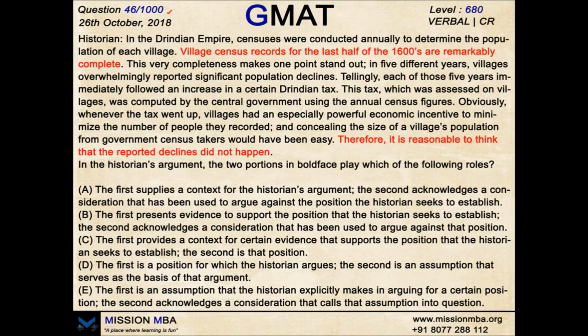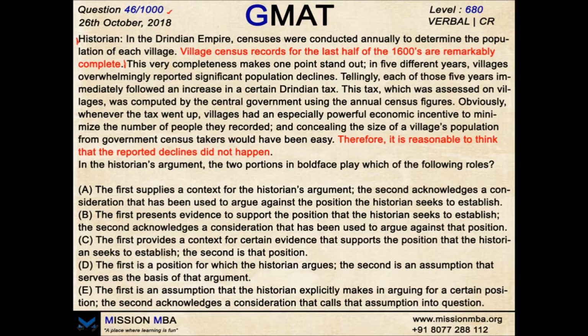So a historian says, in the Drindian Empire, censuses were conducted annually to determine the population of each village. Village census records for the last half of the 1600s are remarkably complete. So these two lines are treated as fact, so most probably they will act as background data or provide context to our argument. This very completeness makes one point stand out. In 5 different years, villages overwhelmingly reported significant population declines. Tellingly, each of those 5 years immediately followed an increase in a certain Drindian tax.